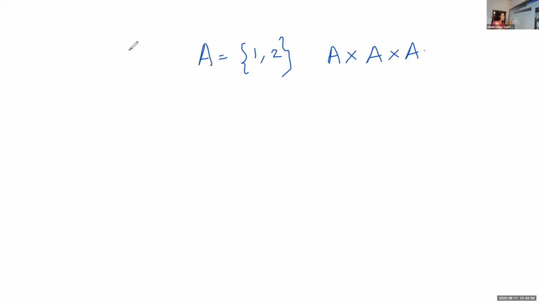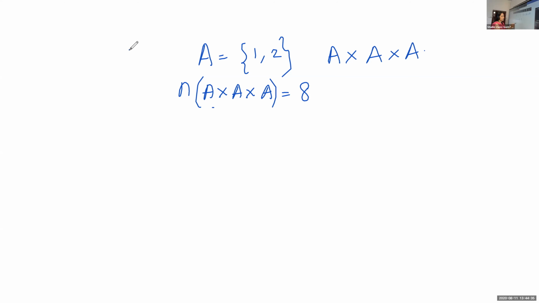So before that, can you tell me how many elements will be there in A cross A cross A? How many elements are there in A? 2. So A cross A will contain 8? Okay, it will contain 8 elements. 2 into 2 into 2, which is 8.